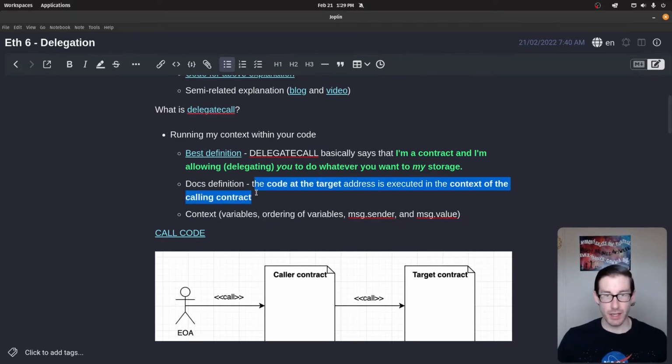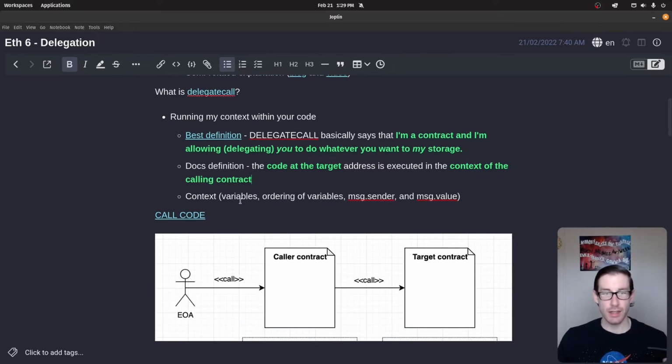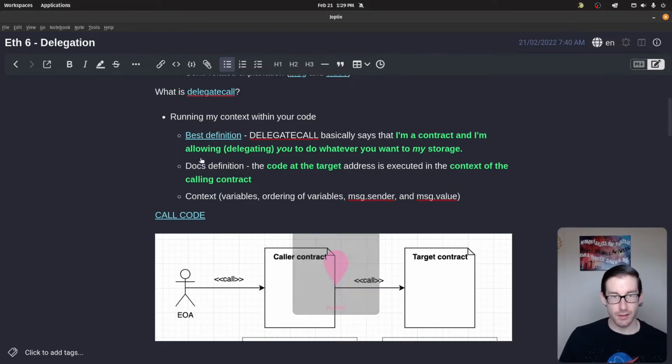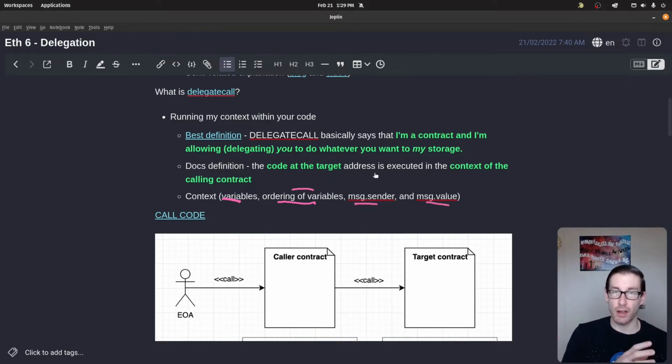Another explanation from the docs is less simple or intuitive. The code at the target address, the target address that I'm calling, is executed in the context of the calling address, which is me. Same thing, kind of what I just explained. And another thing is when you read through this, you'll see a few terms that come across, such as variables, which are basically your state or your storage. The ordering of those variables is going to be very important, so we'll explain that later. The sender and the value are all going to be from that calling contract, so that's all going to be the same. It's not going to change as it goes from contract to contract.